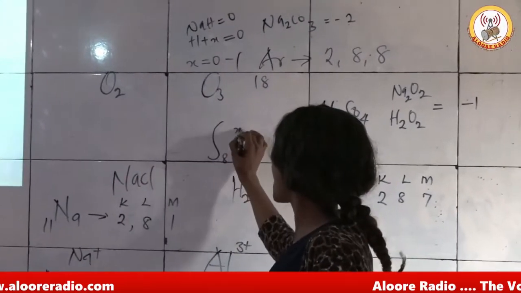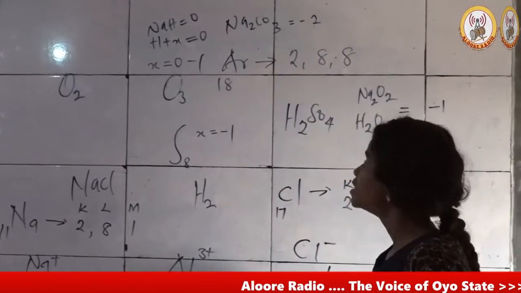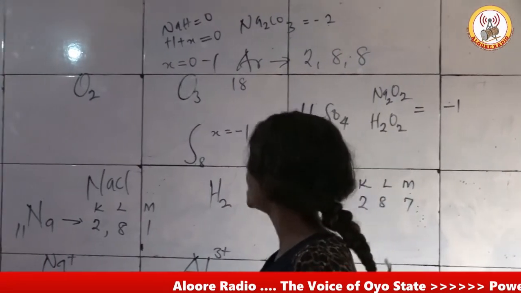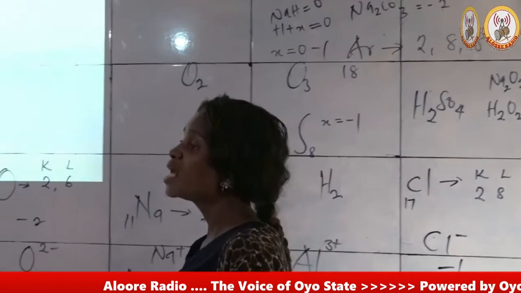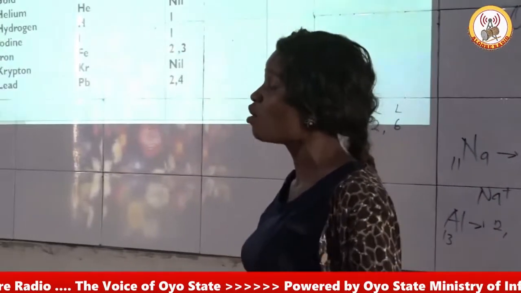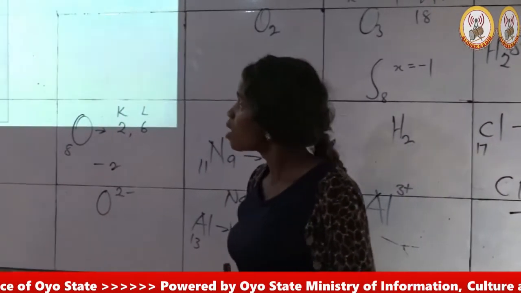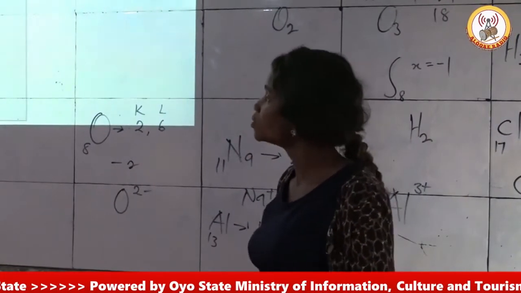So you have X equals -1. I've told you the other time that the oxidation state of hydrogen in your hydride is -1, except when hydrogen is in a binary compound. That's when it exhibits an oxidation state of +1.